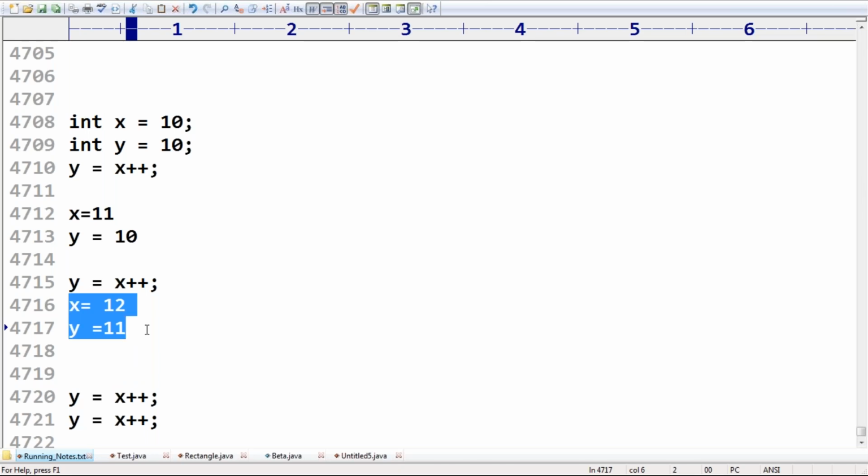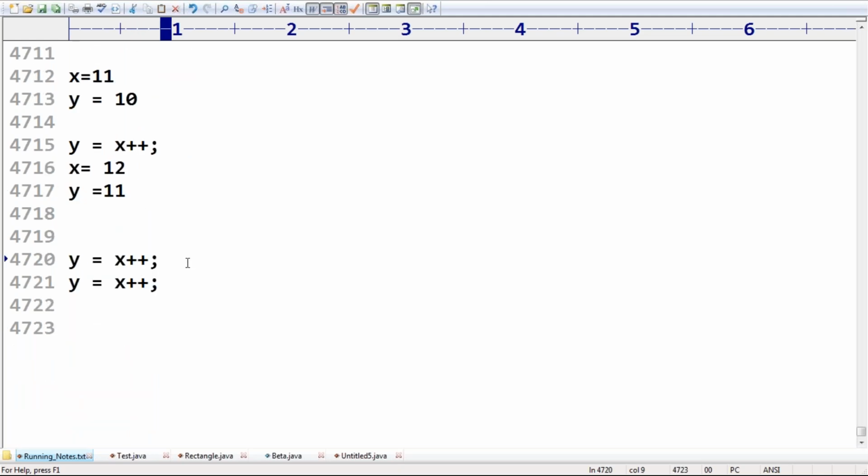Yes, people. Okay. Now, sir, after this, the current x value is 12. Consider x value for assignment. Now 12 will be considered for y and increment x value.